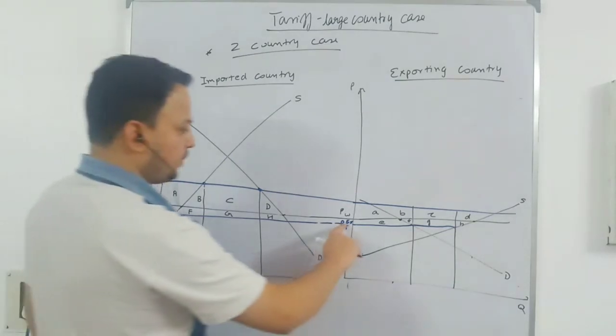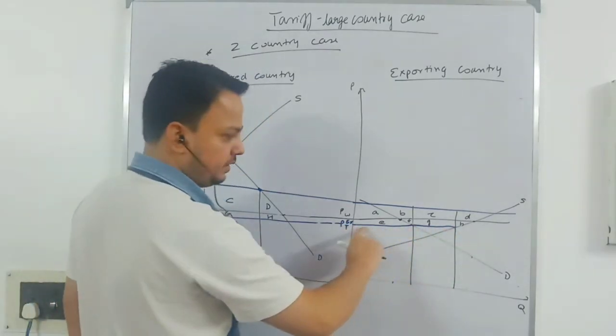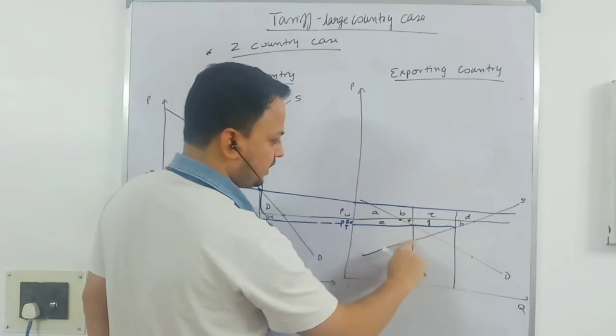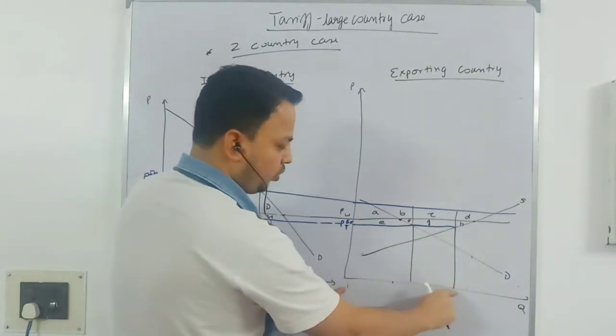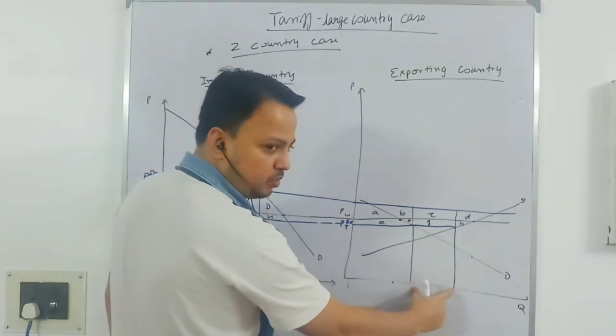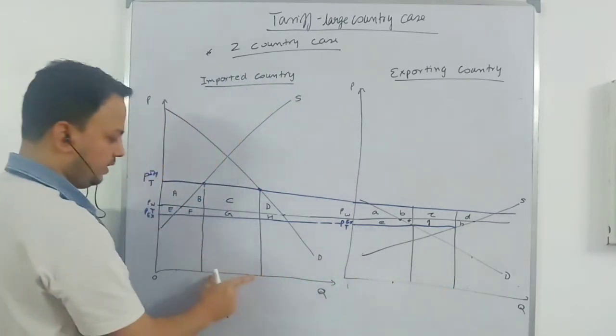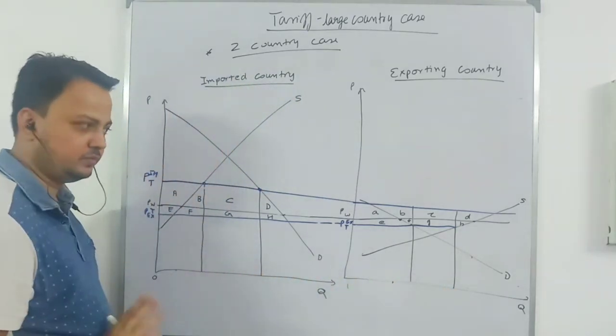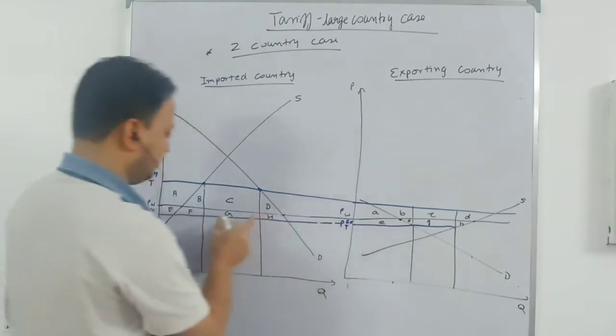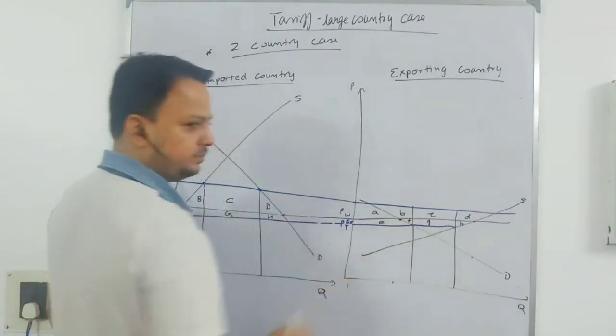So I am looking at the price that prevails now in this country. This is the price that prevails. In this country, demanding this much, they are producing this much. That means they are producing this much extra, and this much extra is demanded here, because we are looking at this G part. This is the same.